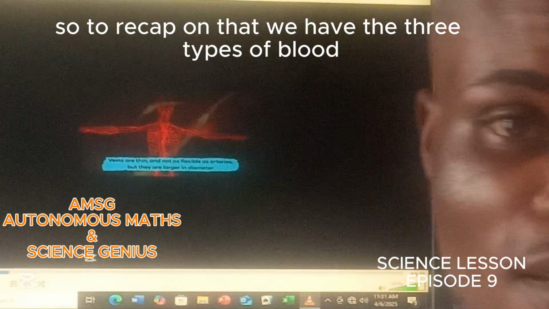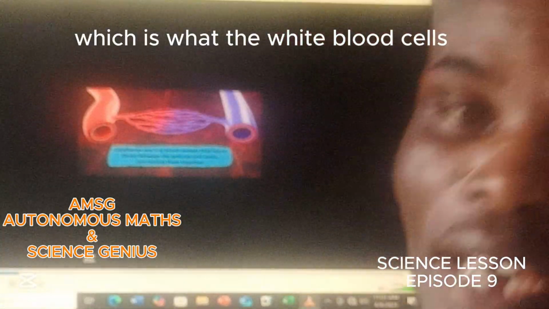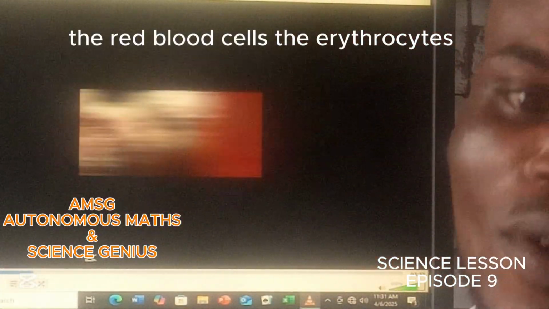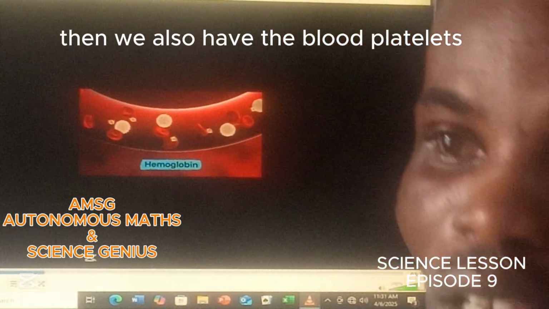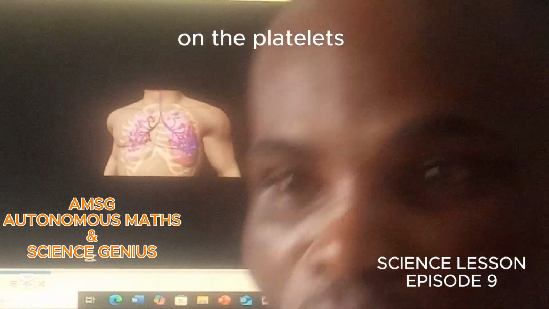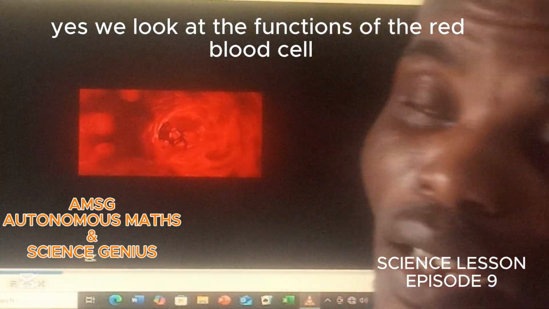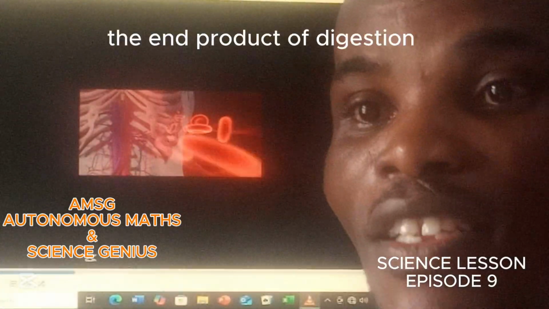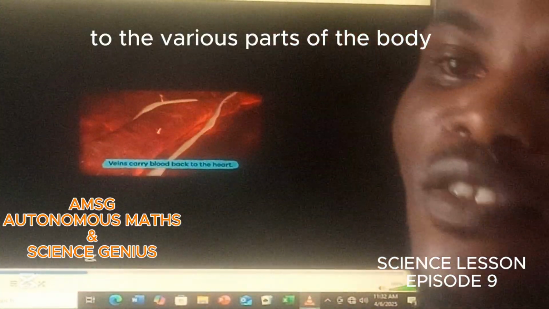So to recap, we have the three types of blood cells: the white blood cells, which are also known as the leukocytes, the red blood cells, the erythrocytes, and then the blood platelets. We looked at the functions of the red blood cell, and we said the red blood cell is responsible for transporting the end product of digestion, that's the digested food, to the various parts of the body, the tissues and cells in the body.